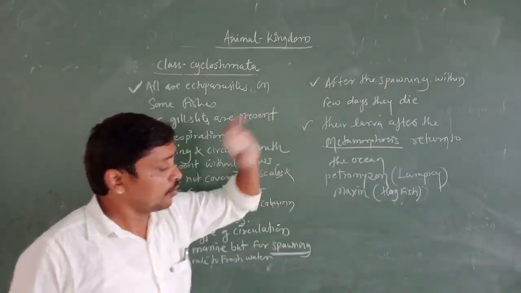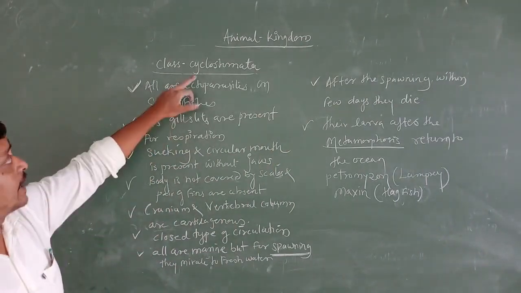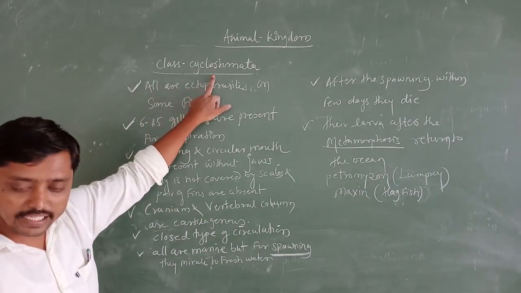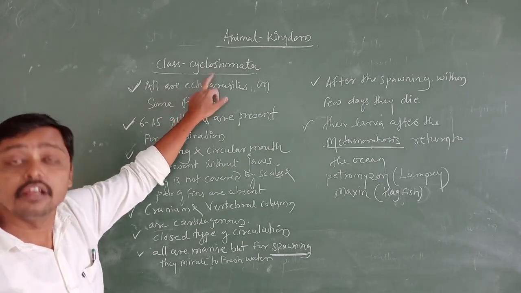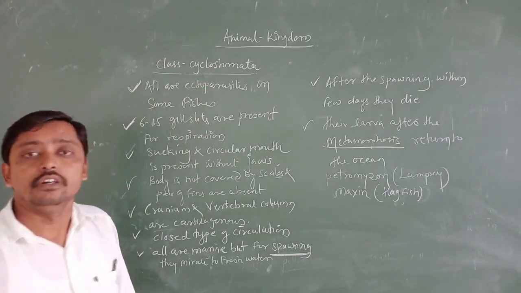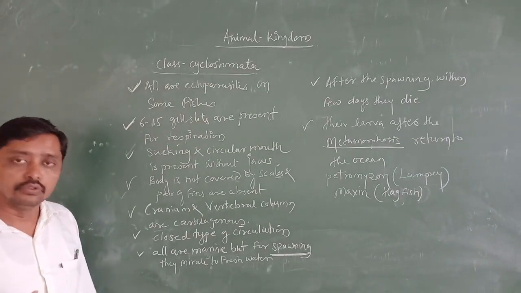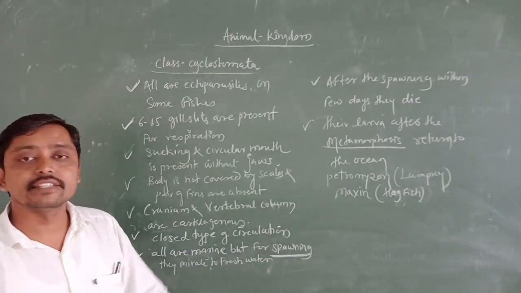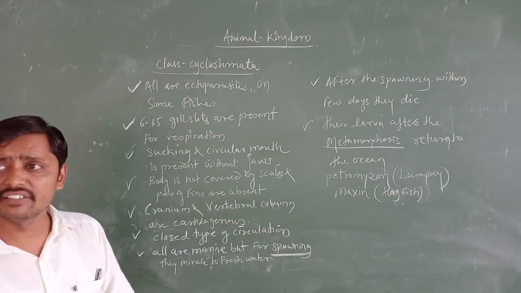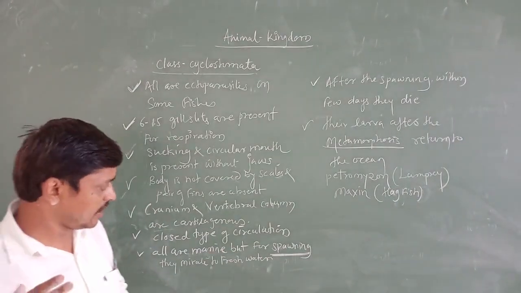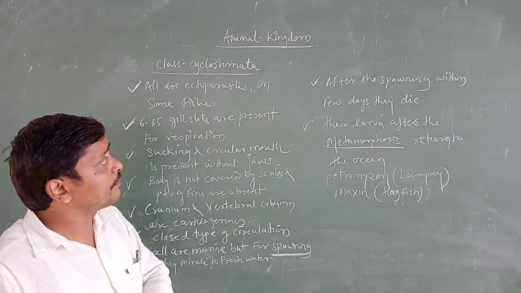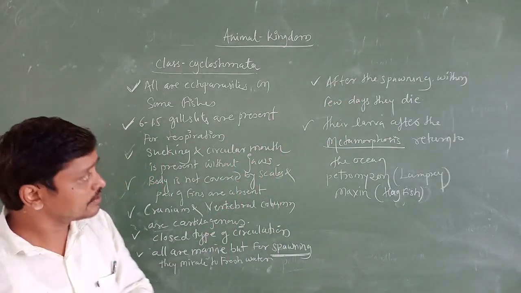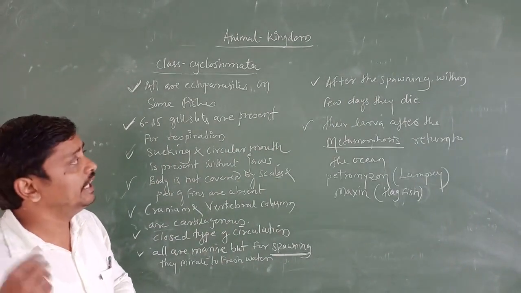In the sense of what I told you, these cyclostomes are all marine, but they used to travel or move towards the fresh water for spawning, in the sense of release of eggs or release of sperm also. And what is going to happen after the spawning, after laying the eggs? These are going to die within a few days.